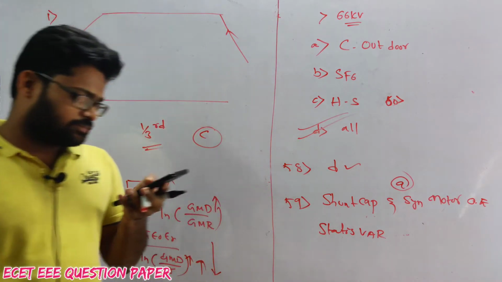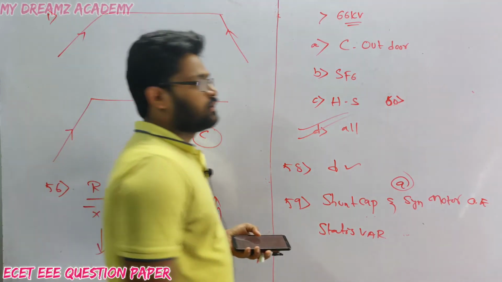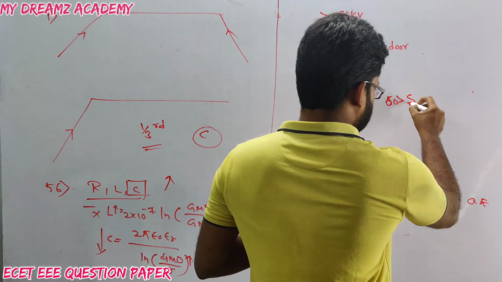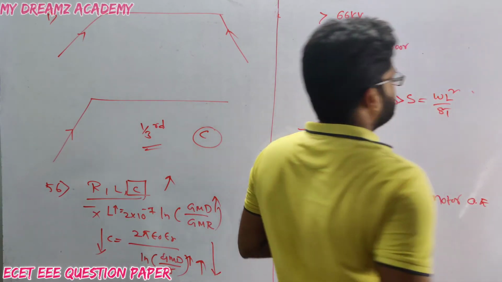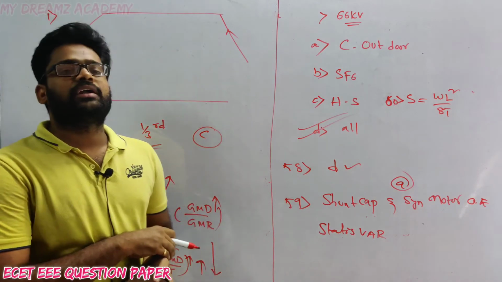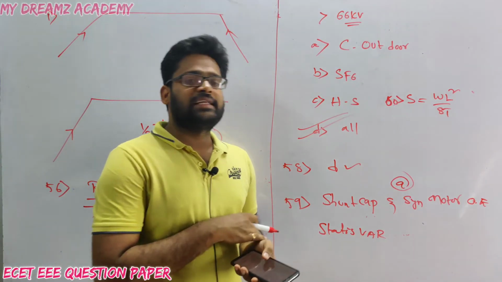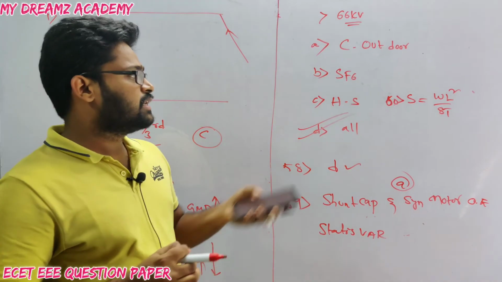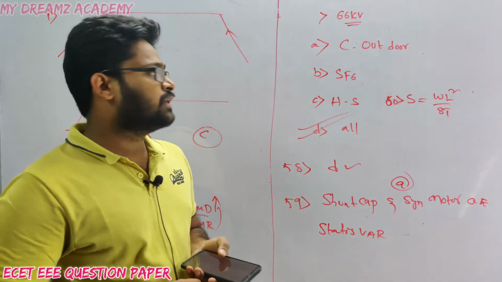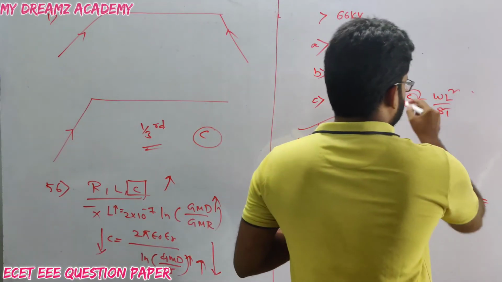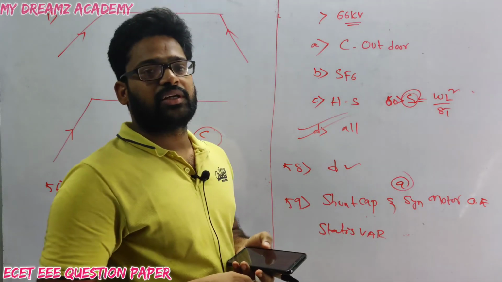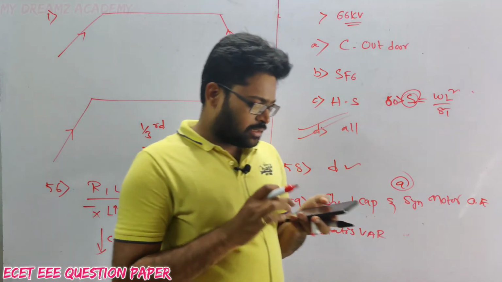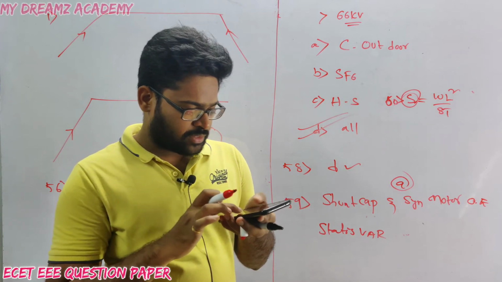Next one, and the last question of this video, the 60th question. In a power system line, the sag depends upon, first of all, the sag formula S is equal to W L square divided by 8T, where W is the weight of the conductor, L is the distance between the two towers, and T is the tension of the conductor. So the sag depends upon the weight of the conductor, the span length between the two towers, and the tension. Now I'll read the options.